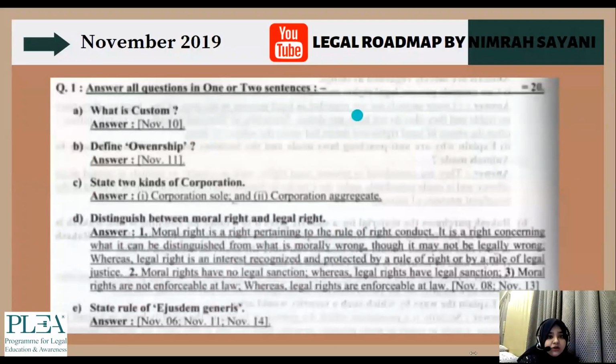So this is the past year paper from Mokal. This is your 2019 November paper. This was the KT paper, if I know. So this is the first question: what is custom? It has come up right here. We were just discussing this.